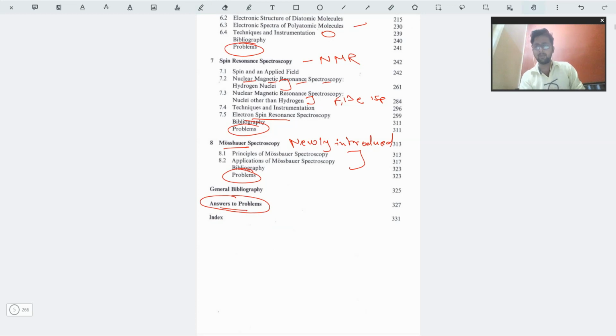I wish that each and every book would follow this principle. If you are giving questions in the book, try giving at least not the solved solution, but at least the answer to the questions. So when students solve, they can correlate with the answer and see whether they have done it right or not.